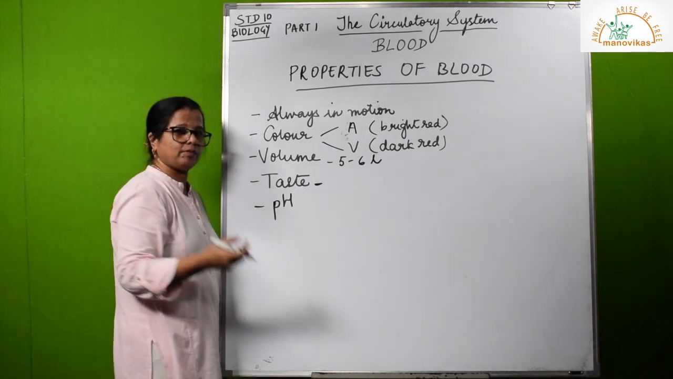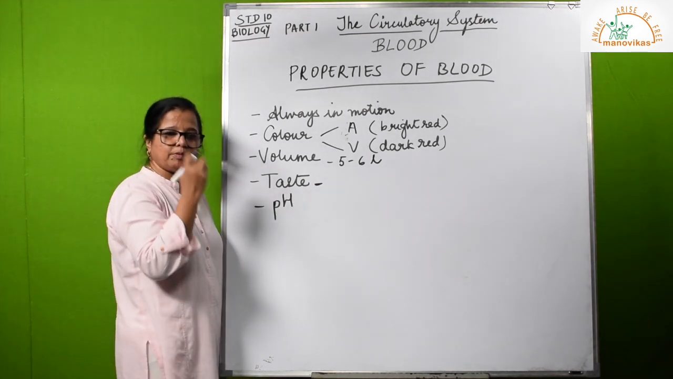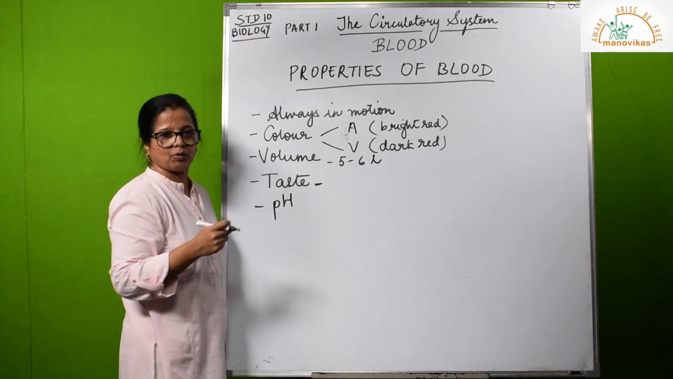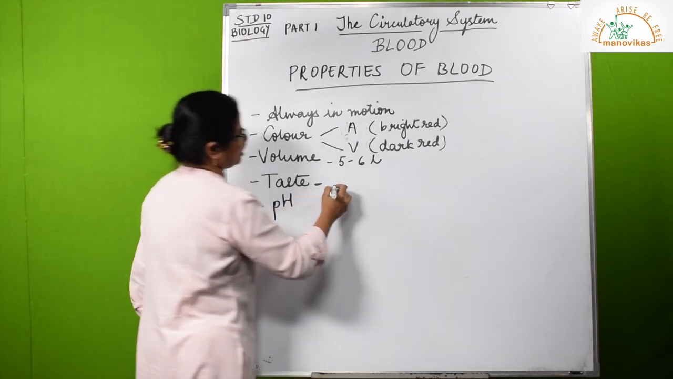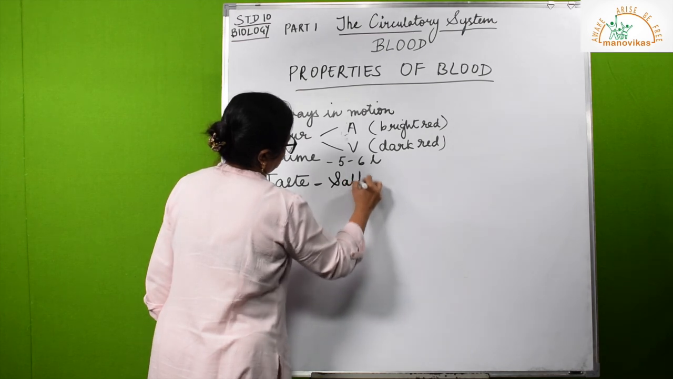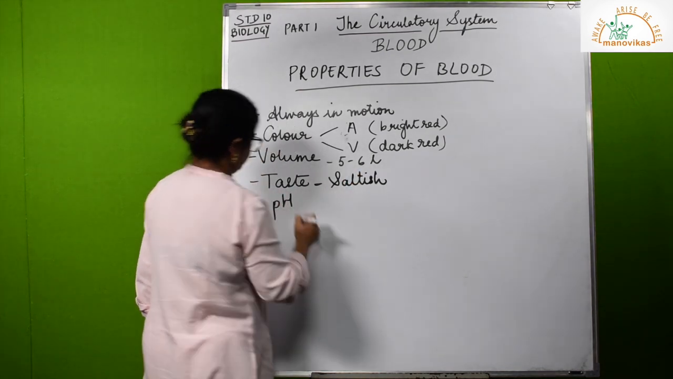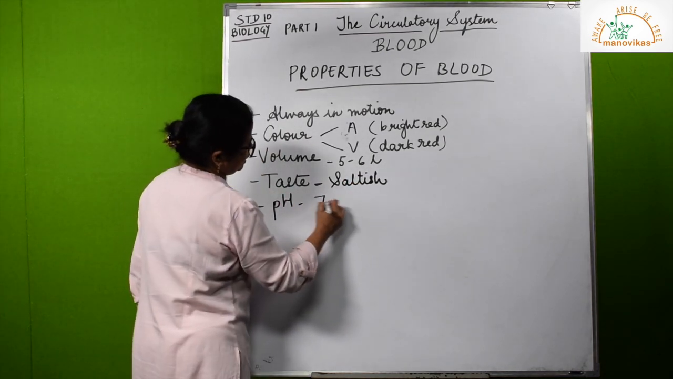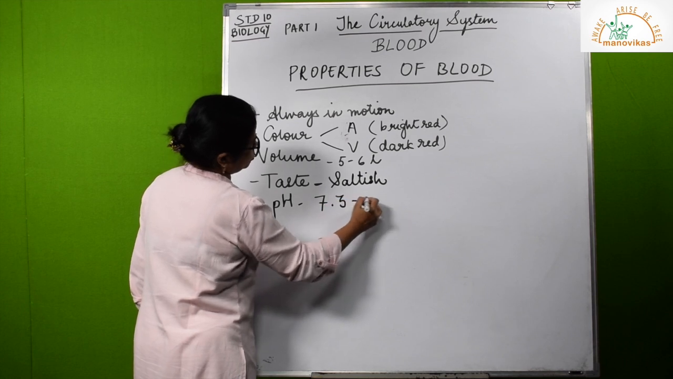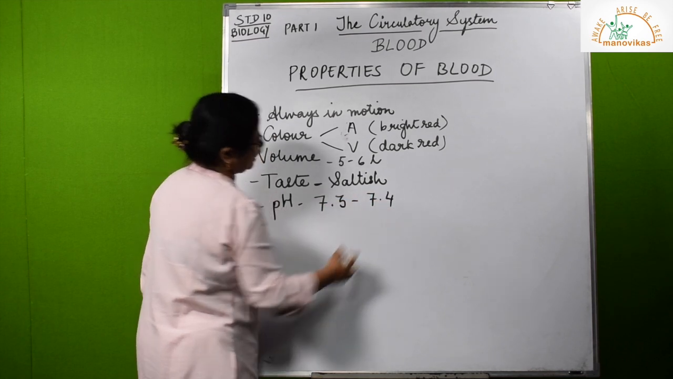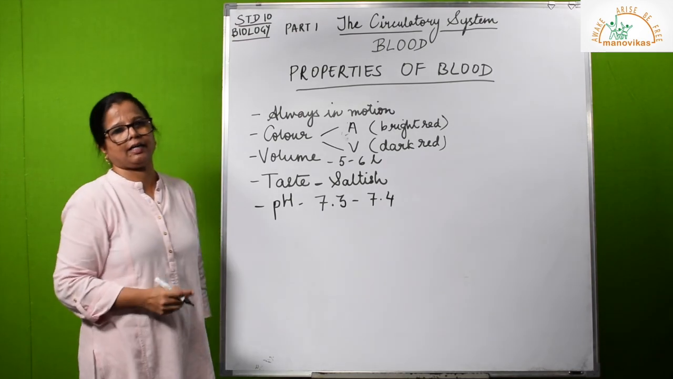Alright. What is the taste of blood? If you have injured your finger, sometimes we tend to put our cut finger in our mouths. You must have tasted blood. So it is saltish in taste. What is the pH of blood? Between 7.3 and 7.4. What does it make it? Slightly on the alkaline side.